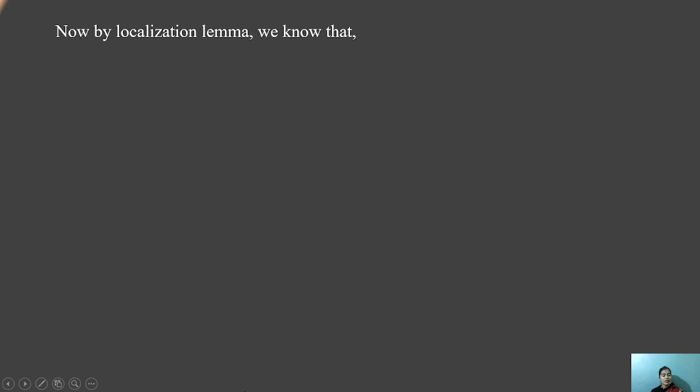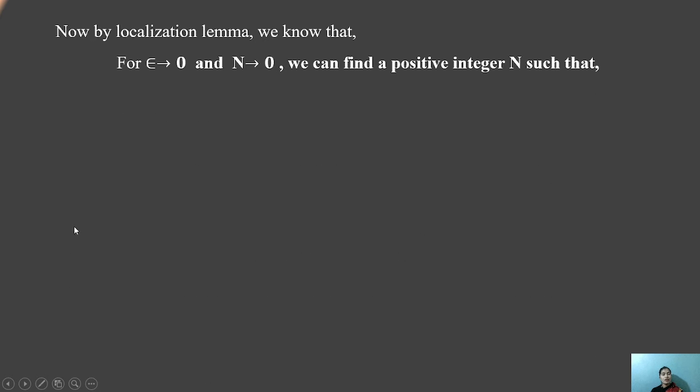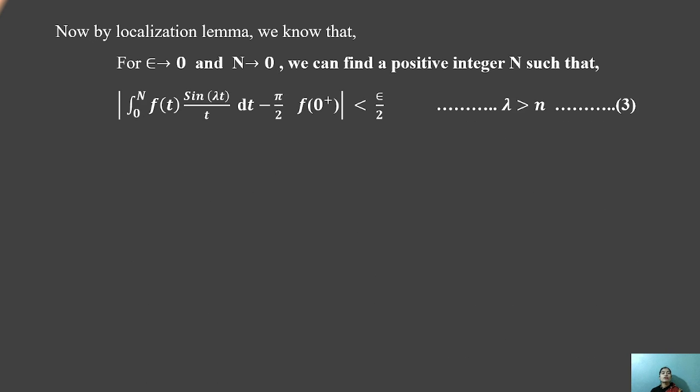After that, for the second equation we use the localization lemma. We know that for the localization lemma, for a positive number n, the corollary condition will be given. For epsilon tending to 0 and n tending to 0, we can find some positive number, a capital N, such that the first term will be the modulus of the integral from 0 to n of f of t sin lambda t upon t dt minus pi by 2 f of 0 plus.